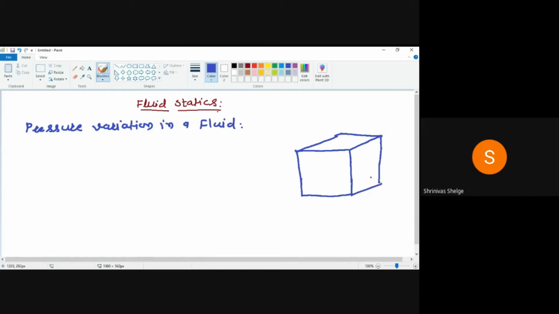We are considering this shape of a fluid from the static fluid, and now we will try to understand how the pressure is going to vary.